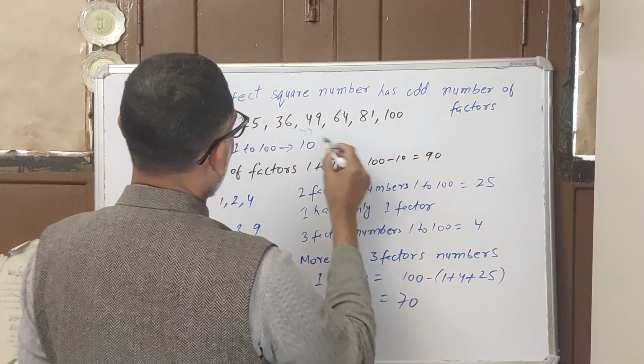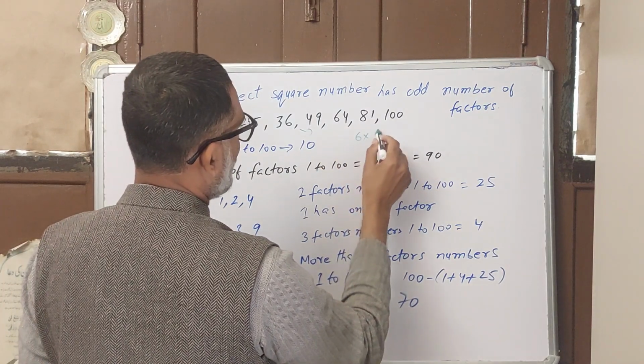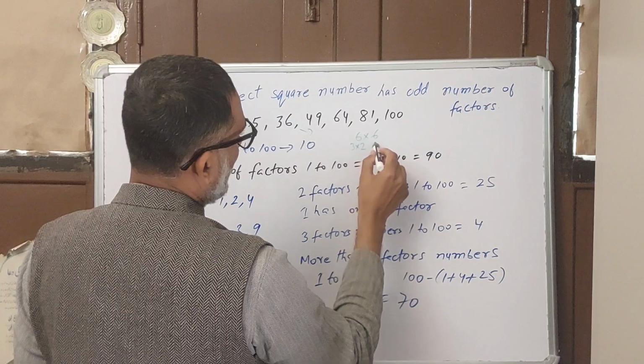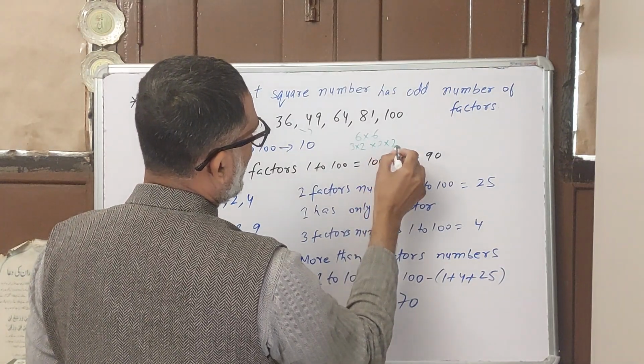If you want to find the factors, just write 36 as 6 times 6. Then with prime factorization, it is 2 times 3 and 2 times 3.